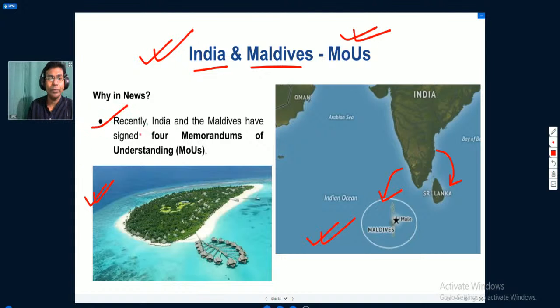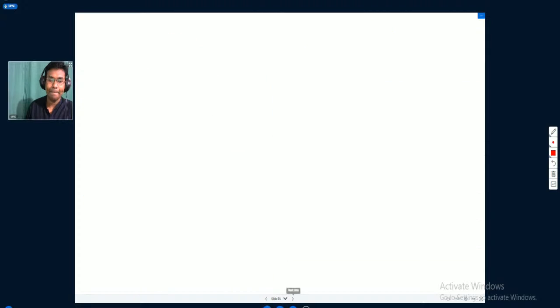So why was it in the news? Because recently India and Maldives have signed four memorandums of understanding. We will understand what those memorandums of understanding are and what the status of India-Maldives relations is.